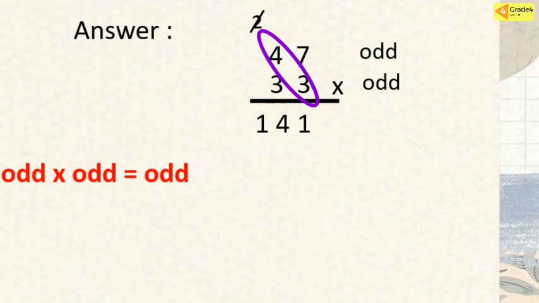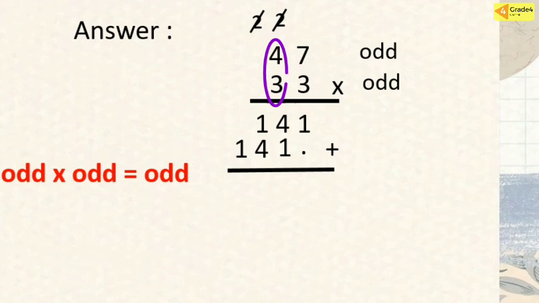And then we make a point here. We continue our calculation. 3 times 7 is 21. We just write 1 as the ones place here below 4 and put the 2 above the tens place of 47. And then we continue our calculation again. 3 times 4 is 12. It's not finished. 12 plus 2 is 14.